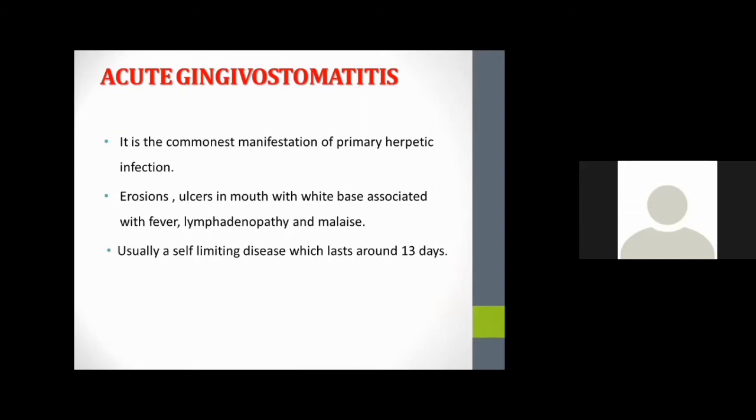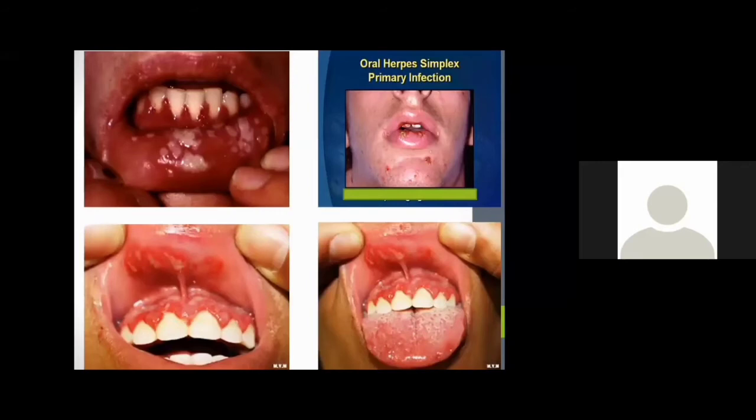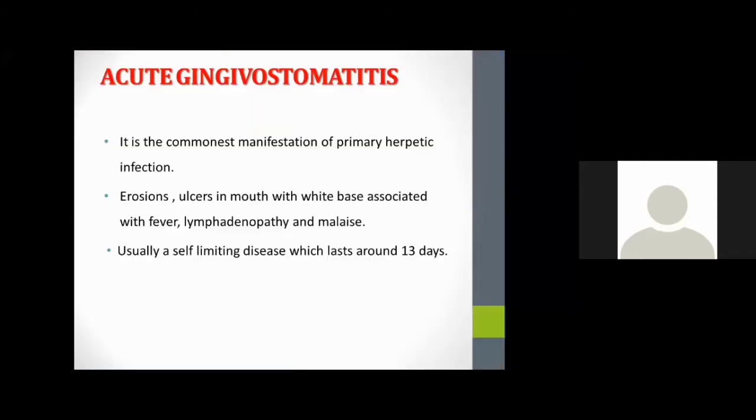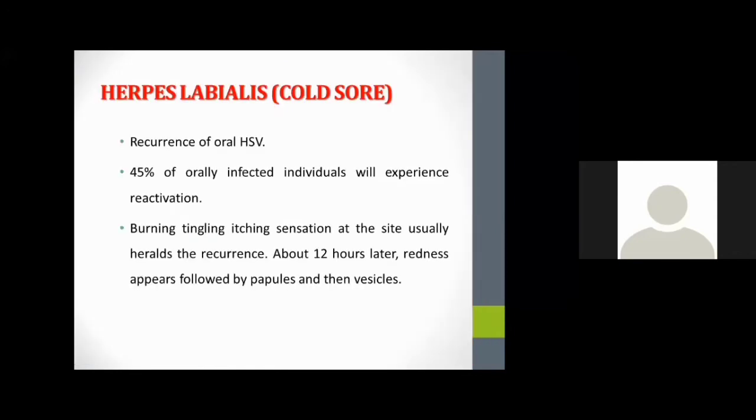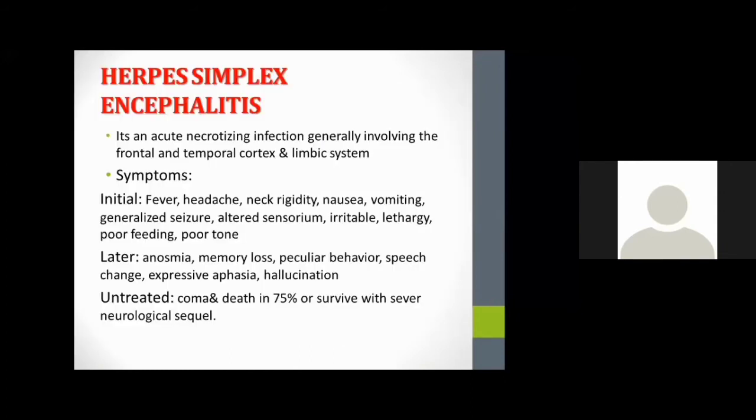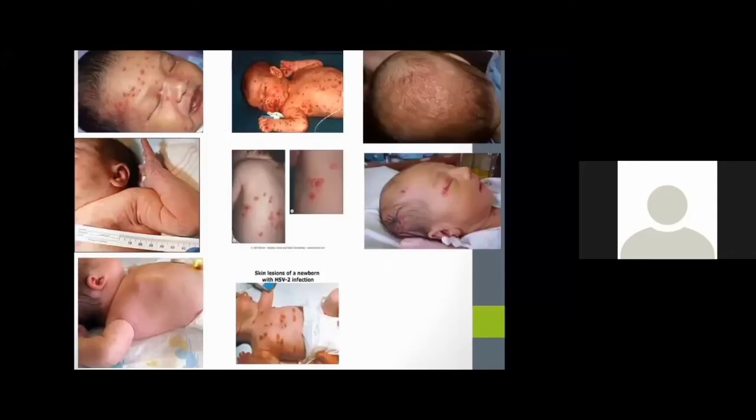From there, we should understand the commonest manifestation of primary herpetic infection, which is acute gingivostomatitis. There will be erosions, ulcers in the mouth with a white base associated with fever, lymphadenopathy, and malaise. Like this condition will be there. Oral herpes simplex: in case of herpes infection, the primary infection will be oral herpes simplex viral infection. There are different types of herpes infections related with encephalitis, meningitis. In each condition, the lesions will be different.